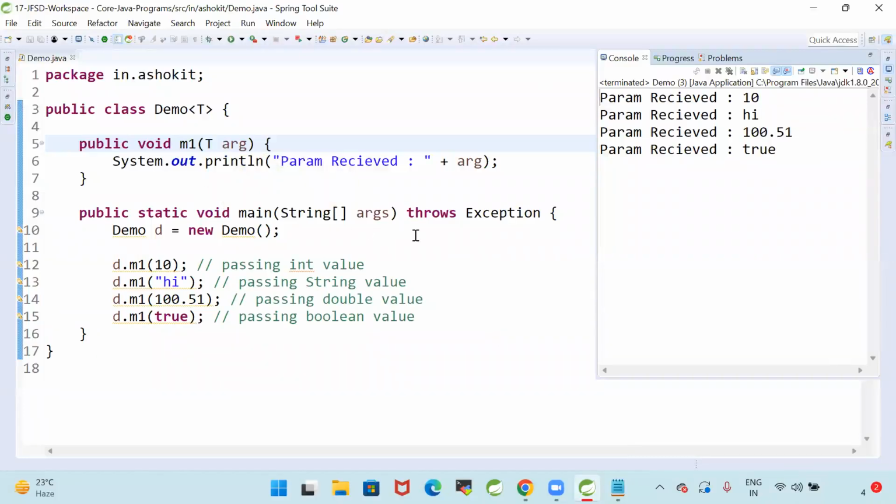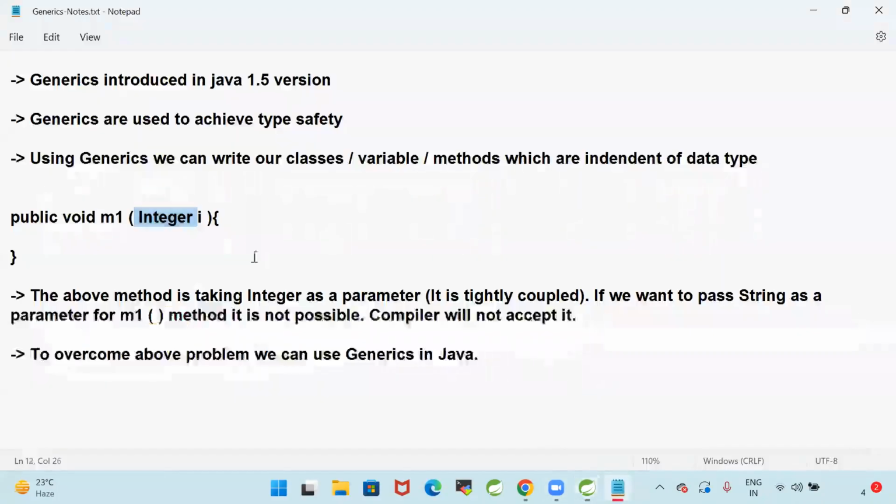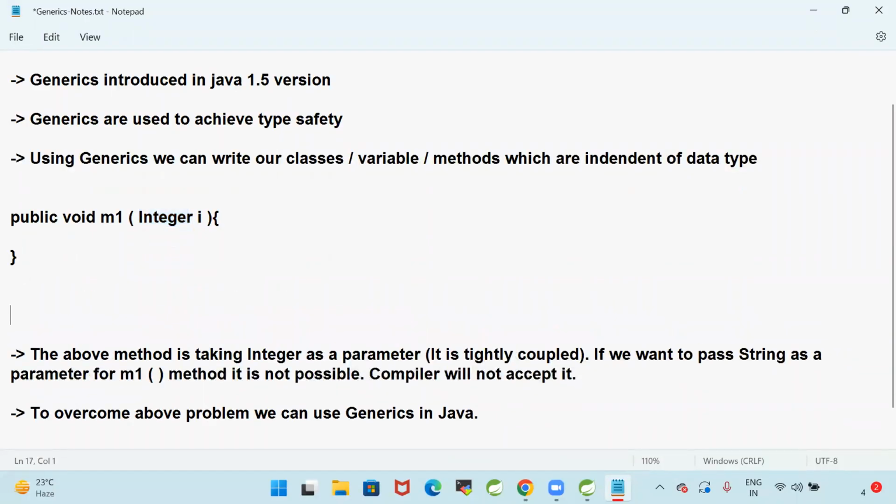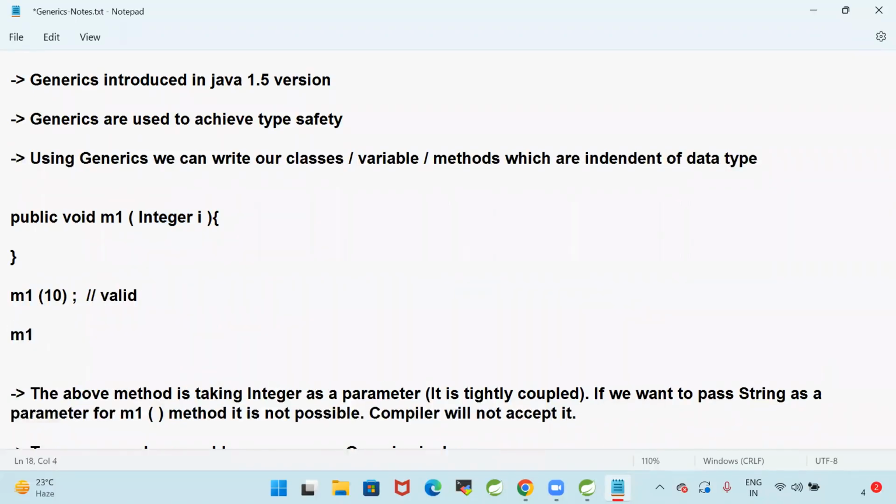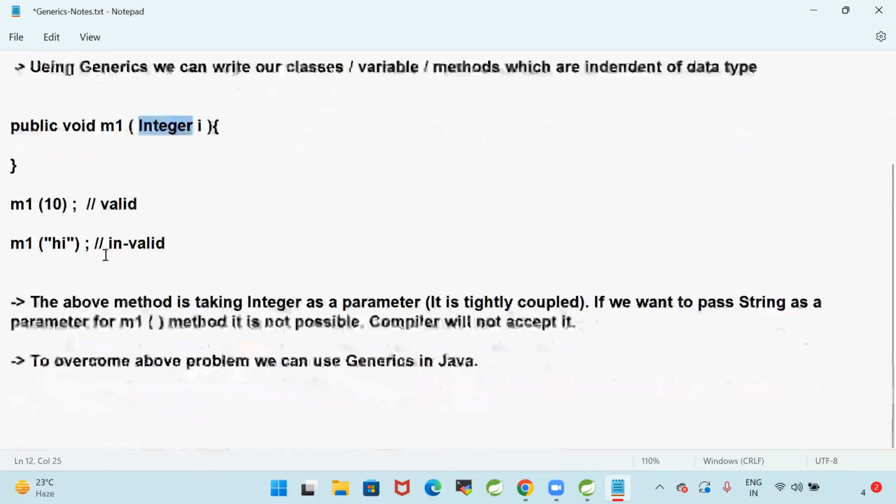Sir, what is the data type of my method? If you see like this, here my method parameter is i. I belongs to integer. So if I call this method m1 with 10, it is valid. If I call m1 with "hi", it is invalid. Why is it invalid? The method is expecting integer as a parameter. You can call that method with an int value. If you call the method with an int value, then only it is valid. If you call the method with a string value, it is invalid.